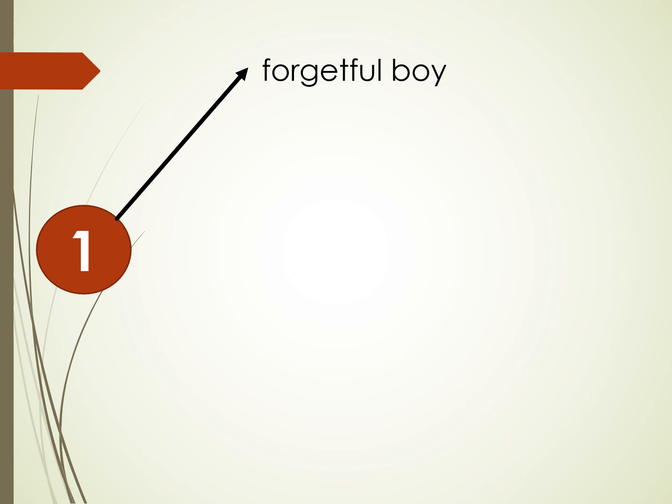Forgetful boy. You can name the boy, for example, Clement. Clement is a forgetful boy. It means he always forgets about the things that he has to do. When you introduce the boy, remember I say you have to use simple present tense because it's a statement. So, Clement is a forgetful boy.